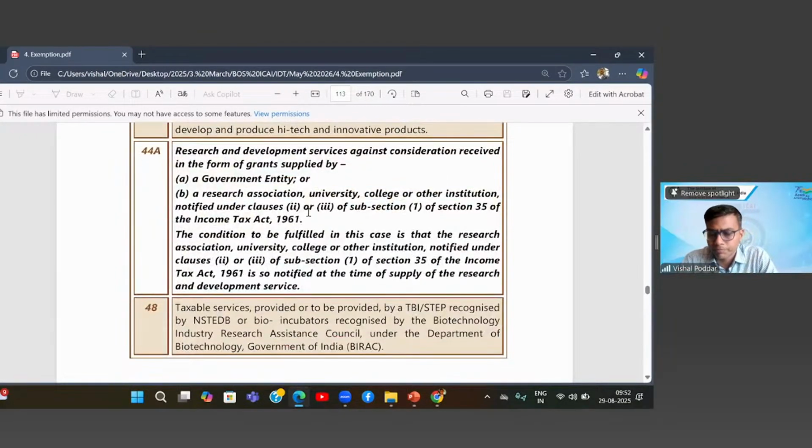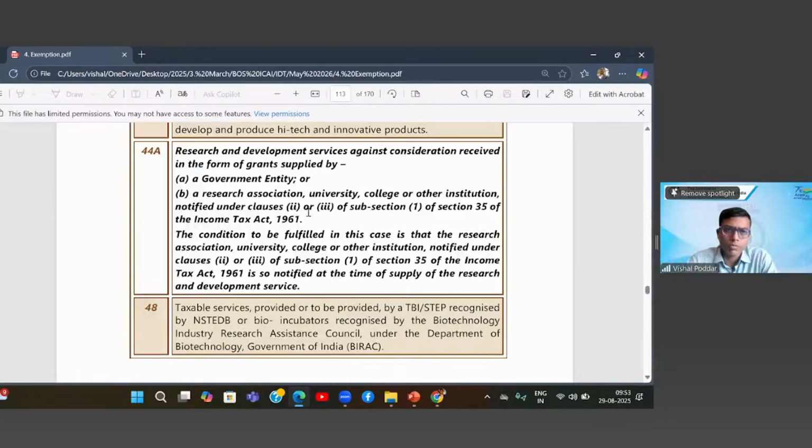Go ahead, please. Entry number 44A, research and development services against consideration received in the form of grants supplied by a government entity or a research association, university, college, or other institution notified under Clause 2 or Clause 3 of sub-section 1 of Section 35 of the Income Tax Act 1961.